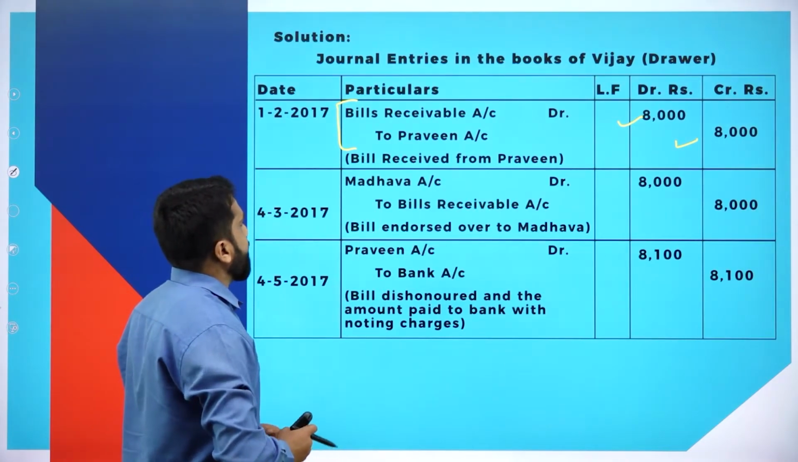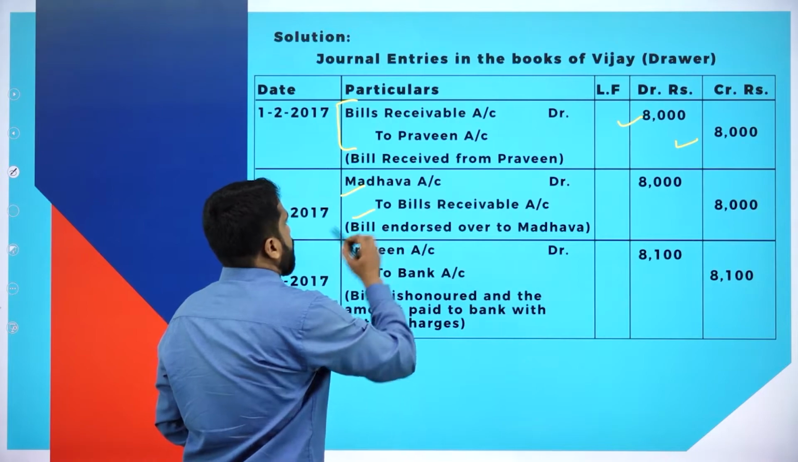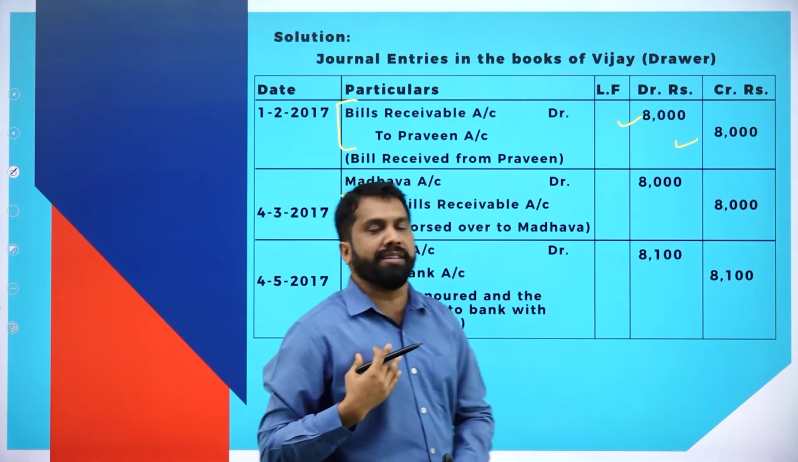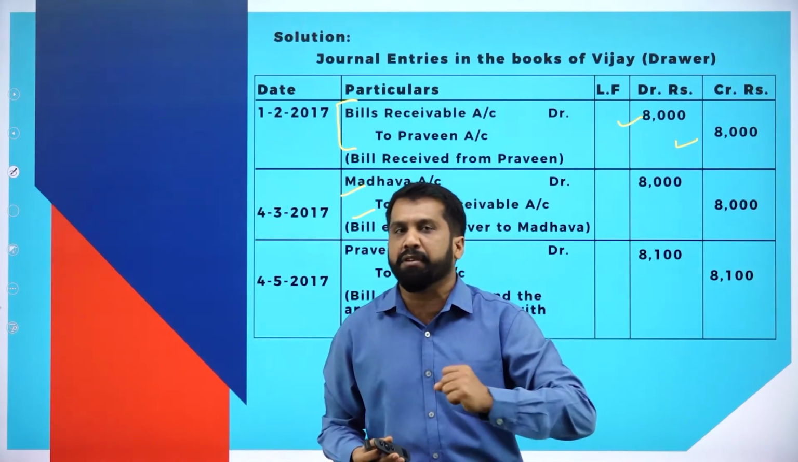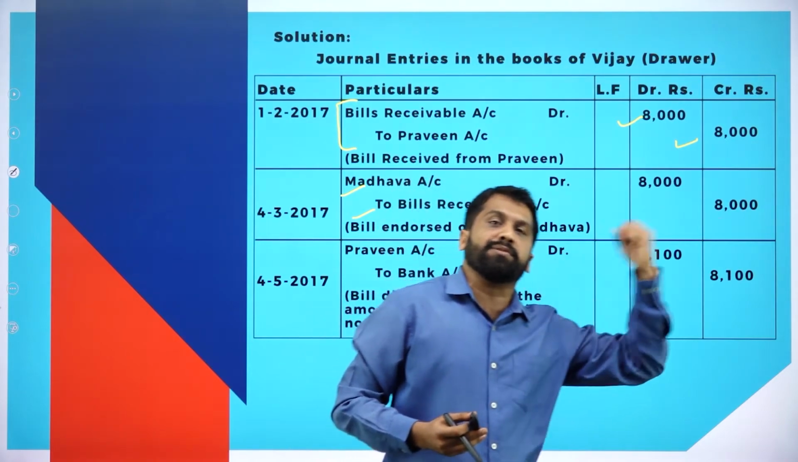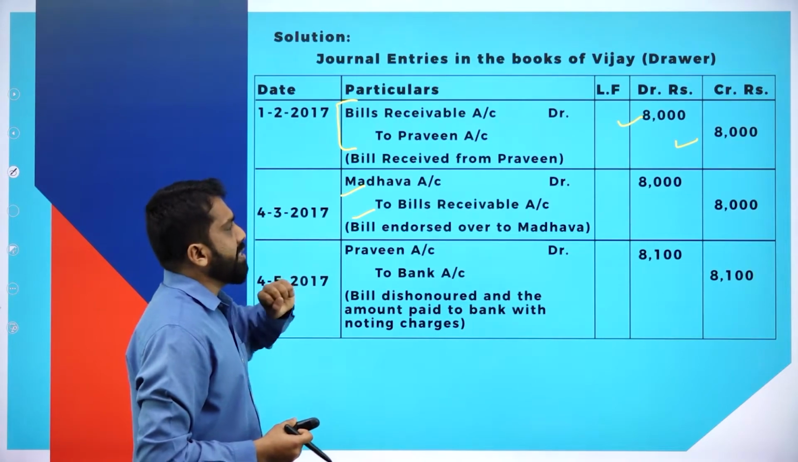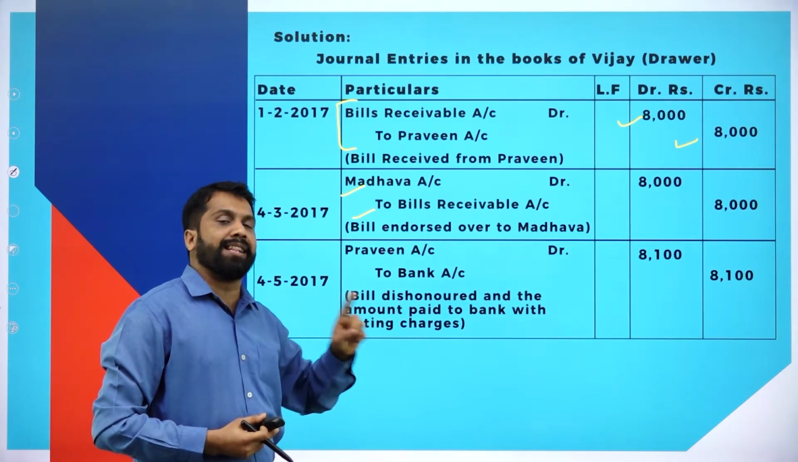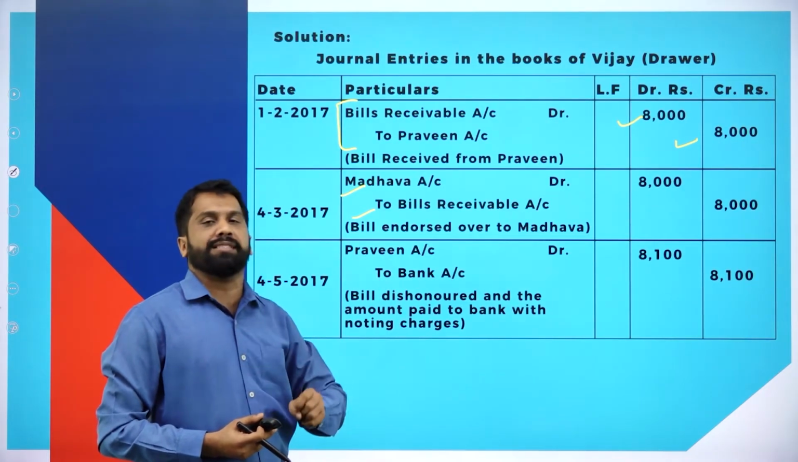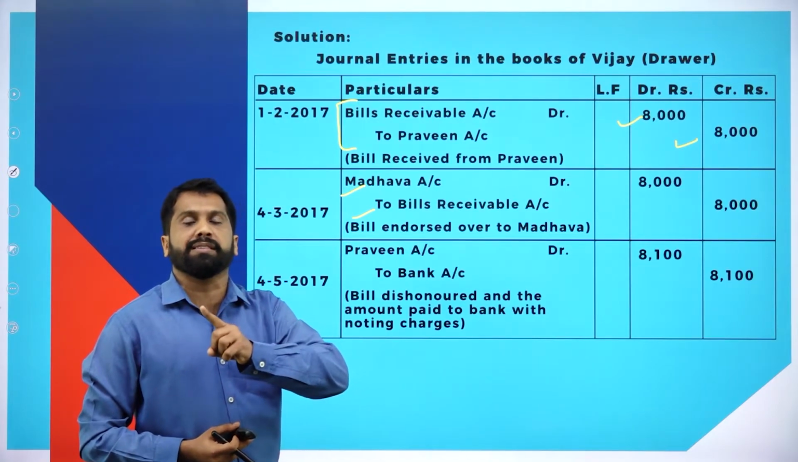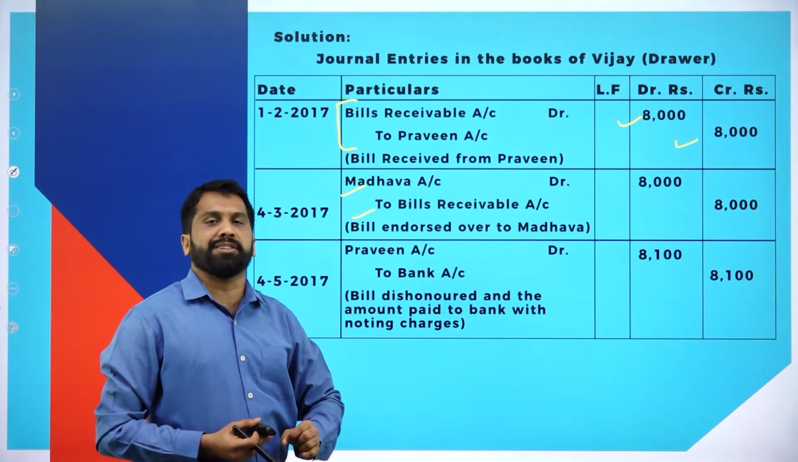Now, the second one. Madhava to bills receivable. What did the owner do? He collected the bill from the customer and endorsed it to a third party. So it will be Madhava to bills receivable. It is exactly what we did in the previous session, session number 13. Remember, go back to session 13.